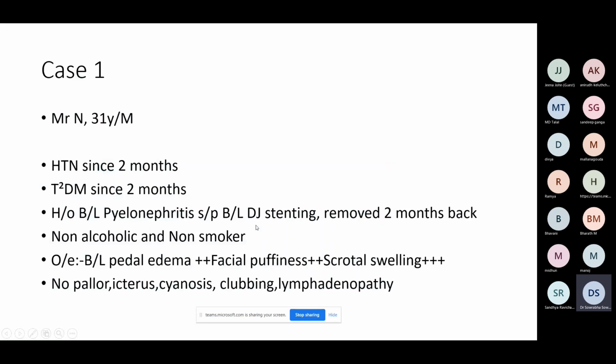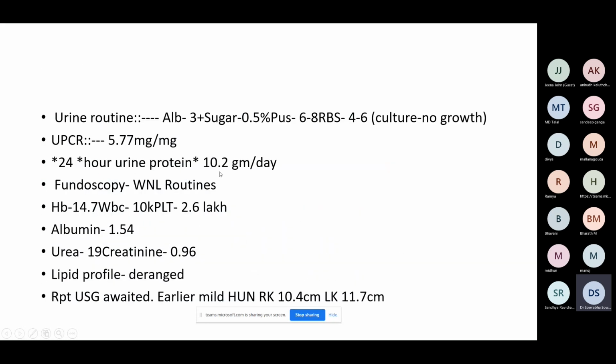He fits into that, right? He's got a proteinuria of 10.2 grams. That is nephrotic range. Anything more than 3.5 grams is nephrotic range. His albumin is low. His lipid profile is deranged. So nephrotic syndrome is without doubt. The duration is less. The fundus is normal. Creatinine is normal. So all these are indicators that there could be an alternative explanation to his kidney disease, and it might not be attributable to diabetes alone.